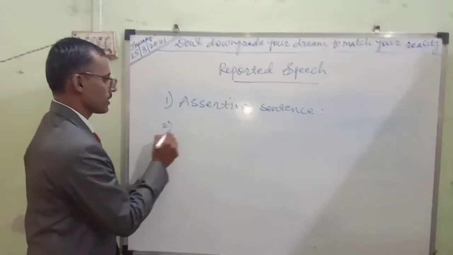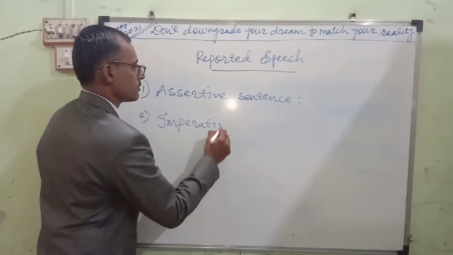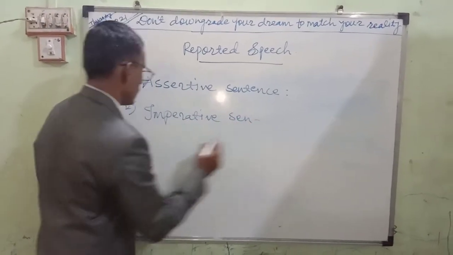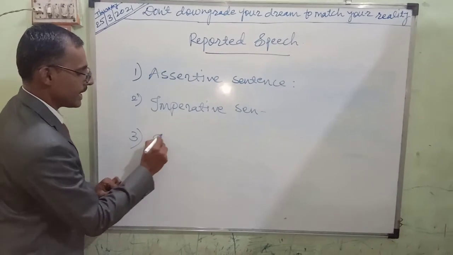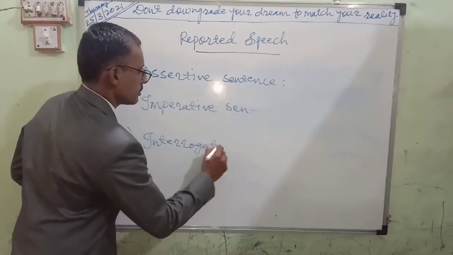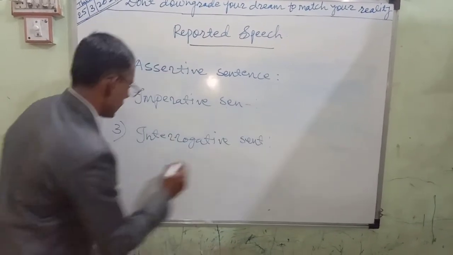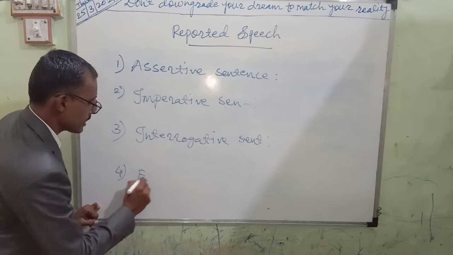Next, imperative sentence. Third, interrogative sentence. And fourth, exclamatory sentence.